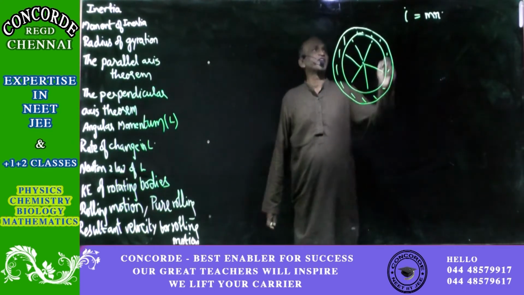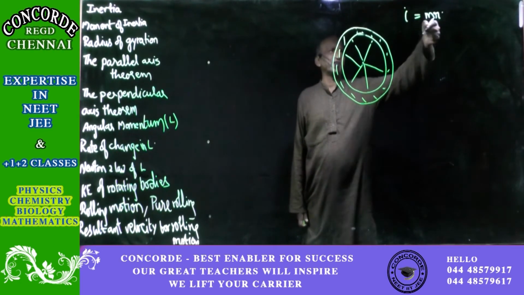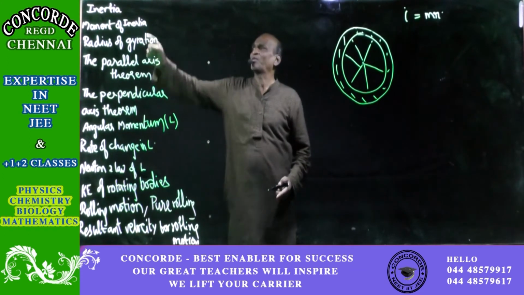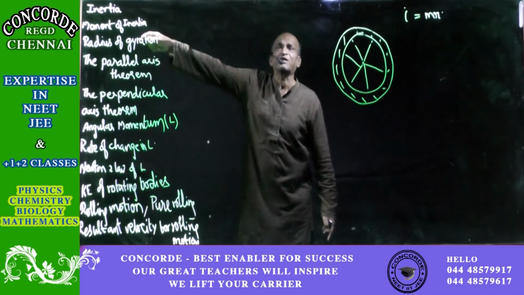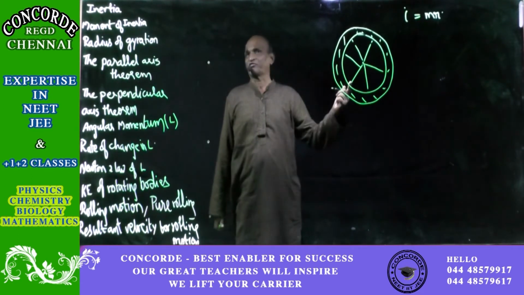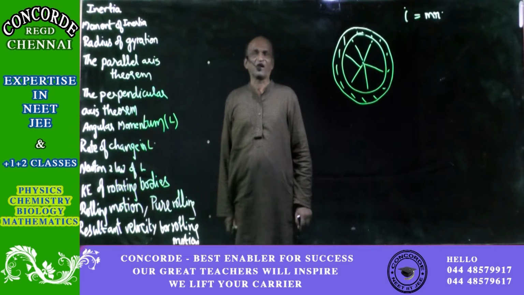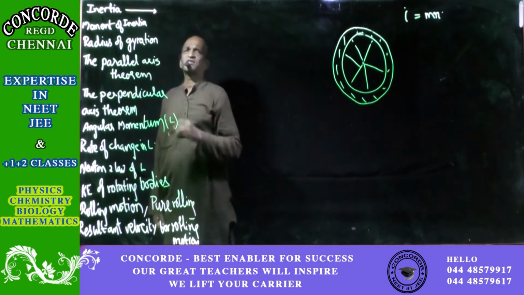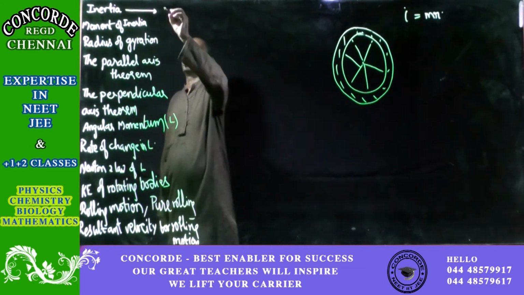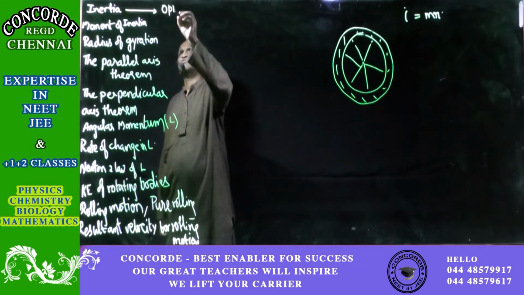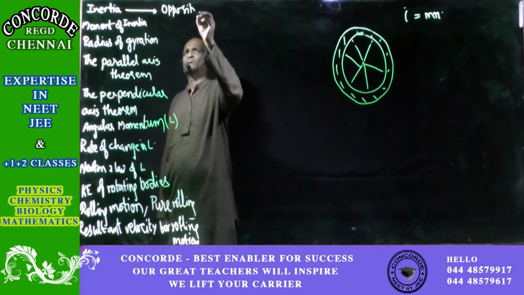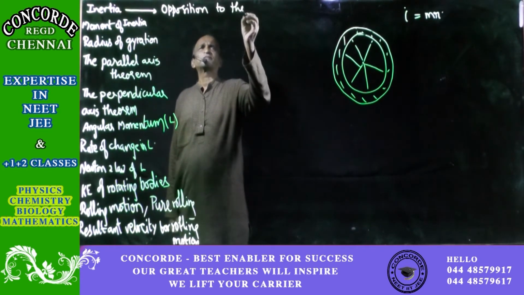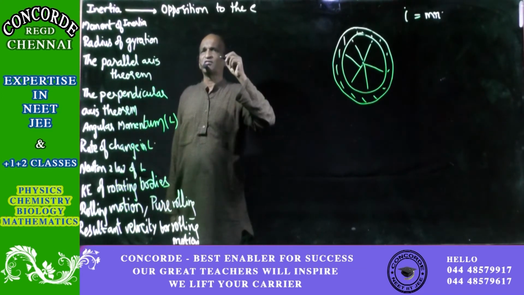If inertia itself is mass multiplied by radius, which is something like a moment, then moment of inertia will be moment two times. That is why moment of inertia has another name, second moment. Second moment or moment of inertia, both are the same. So inertia is the opposition to the existing process, the existing motion.